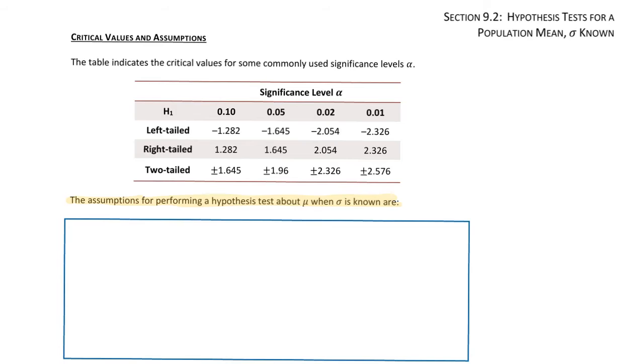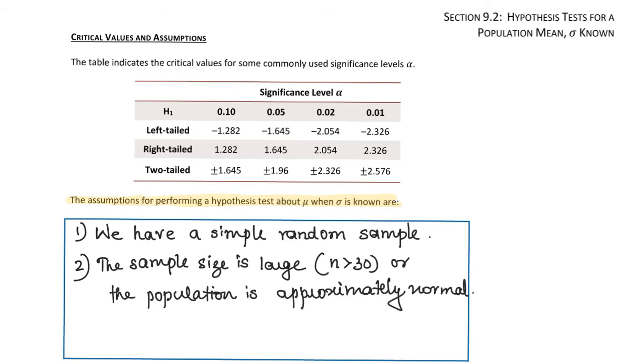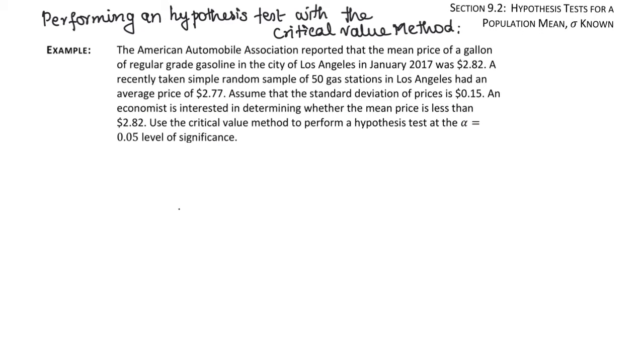The method I just described requires certain assumptions. The assumptions to perform a hypothesis test about mu when sigma is known are, first, we have a simple random sample, and the second is the sample size is large, that is n greater than 30, or the population is approximately normal. When these assumptions are met, we can perform the hypothesis test. Performing the hypothesis test with the critical value method.